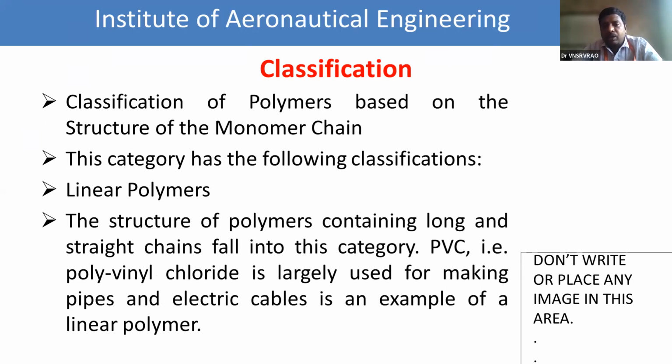Polymers containing long and straight chains fall into this category, and an example is PVC, polyvinyl chloride, which is largely used for making pipes and electrical cables.